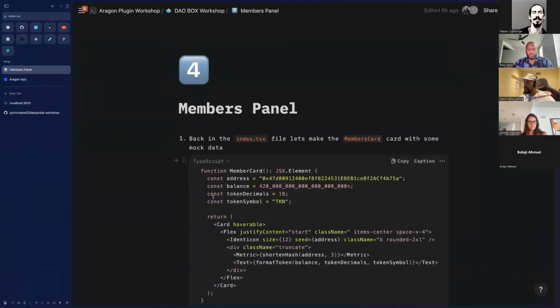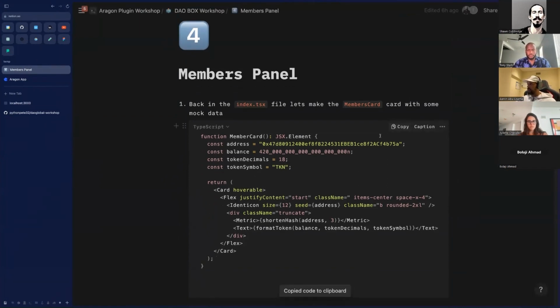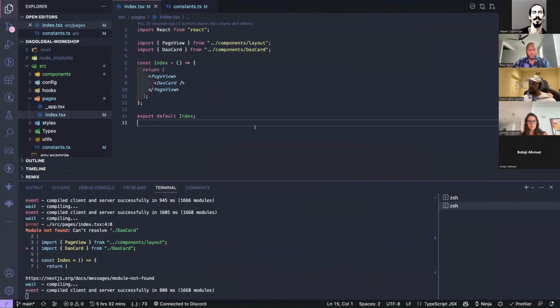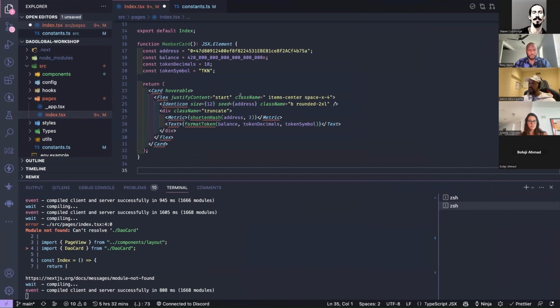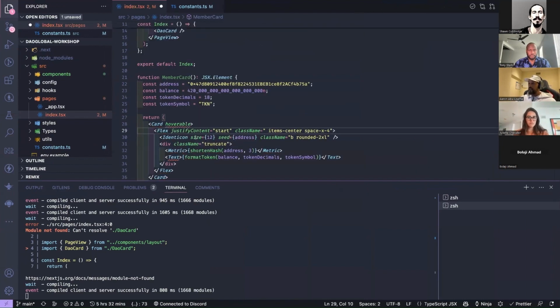Okay, so we've got the DAO's header. Now we want to see the members. What members have we got in the DAO? What are their token balances, and display that on the front end as well. So here's another component. It's going to render a card with a user's information on it.